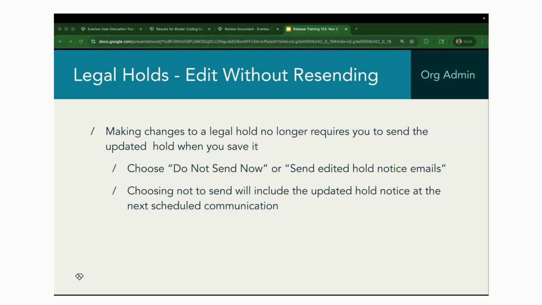This got a little bit cumbersome if you made a very minor edit and you didn't really need to send it right now. So we've introduced the option to not send this now, or to send the edited hold notice emails immediately. So when you've made any updates, you'll see both of these options. If you choose not to send it now, it will just include the updated hold notice at the next scheduled communication. Okay, so they're still going to be notified of that update, but it'll just be on the next scheduled communication instead of immediately when you save it.